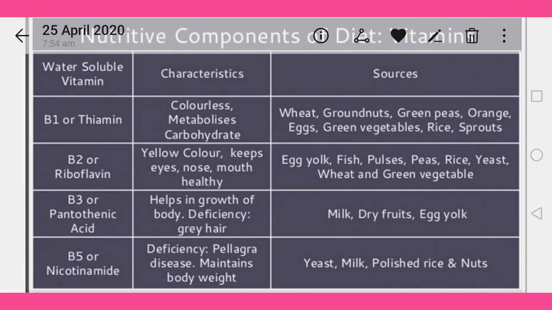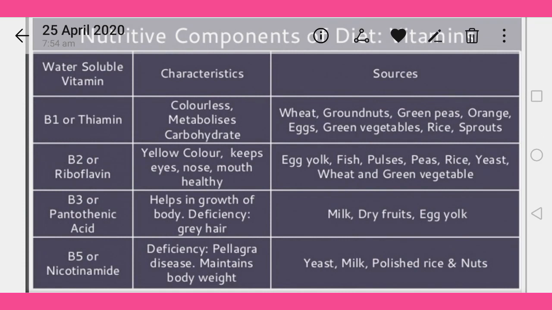Nutritive components of the diet. Vitamin, here the segment of the water soluble vitamins. Water soluble vitamin, vitamin B1, also known as thiamine, is colorless and helps metabolize carbohydrates. And the sources of vitamin B1: wheat, groundnuts, green peas, orange, egg, green vegetables, rice, and sprouted grains.